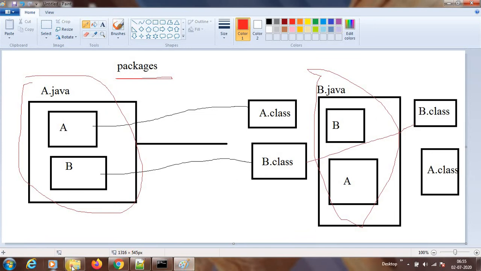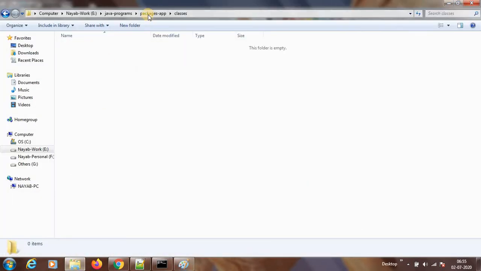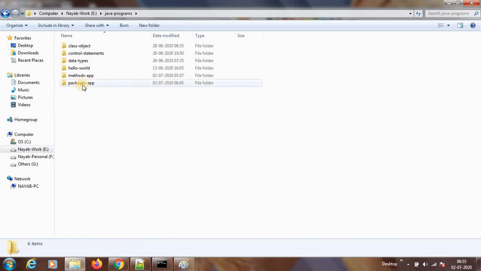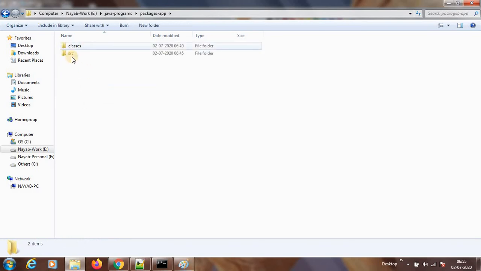So here I will create an application, packages-app, and then inside that the SRC folder, and inside that I have created a com folder. Generally the naming convention is com dot company name dot and so on, the package name.